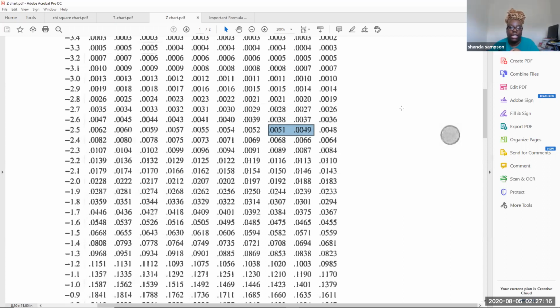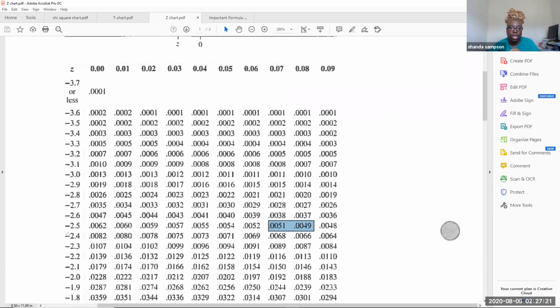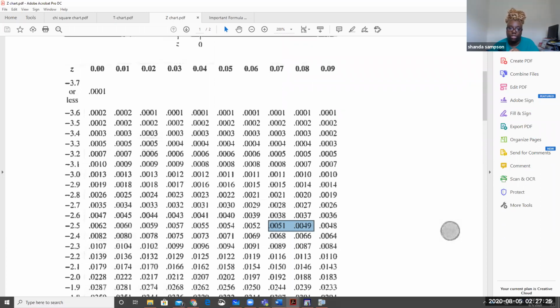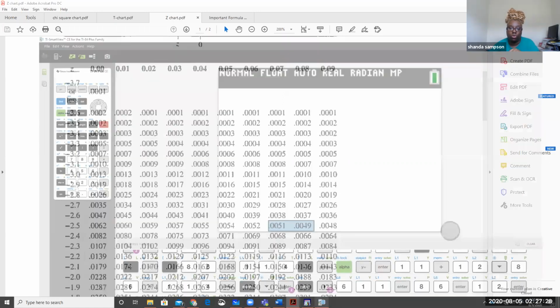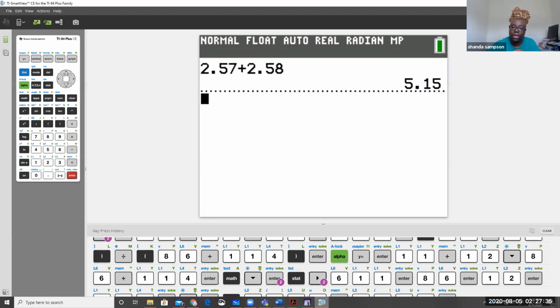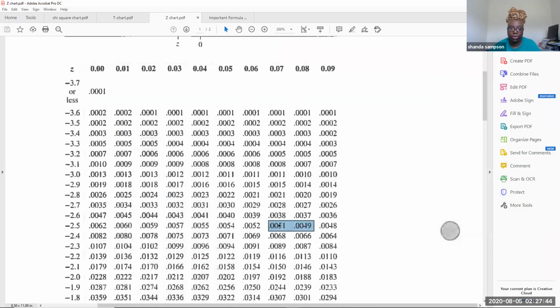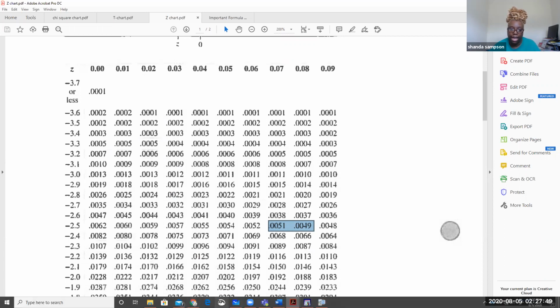So we need to take the average or the mean of those two numbers, 2.57 and 2.58. So really quickly, take 2.57 plus 2.58 and then divide by 2. And your z alpha over 2 is 2.575, okay? See where I got those numbers from, 2.57 and 2.58?